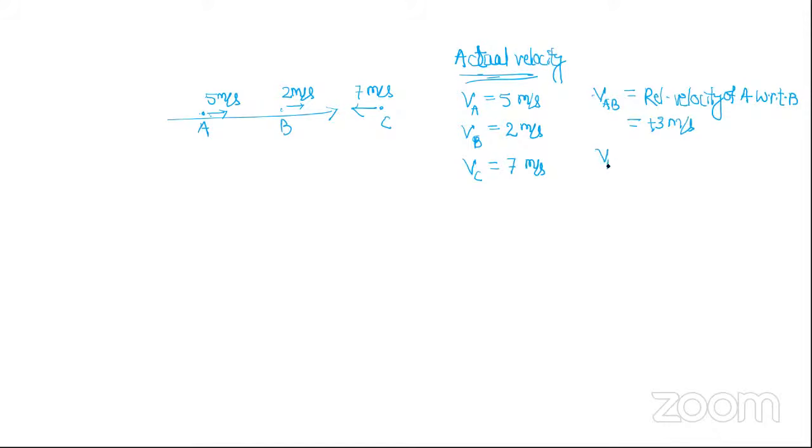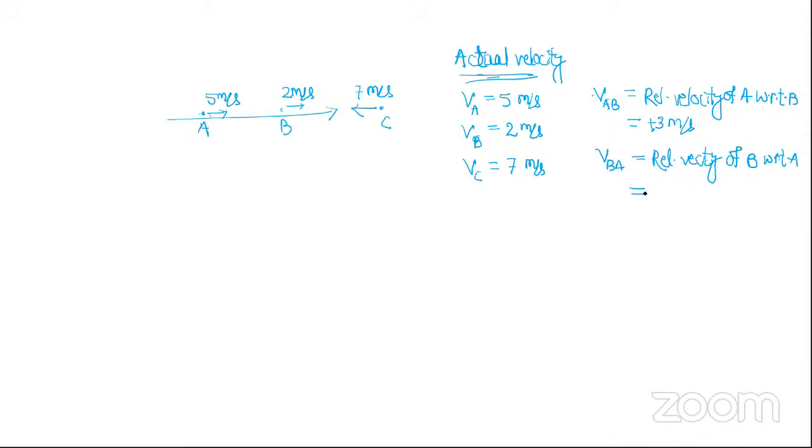So if I ask you VBA, it is relative velocity of B with respect to A. That means who is the observer here? A is the observer. Now what will A feel about B? If A looks at B, what will he feel? B is moving towards right or left?